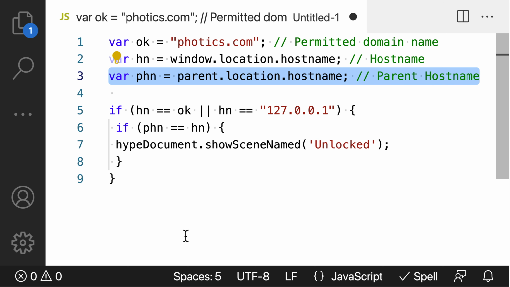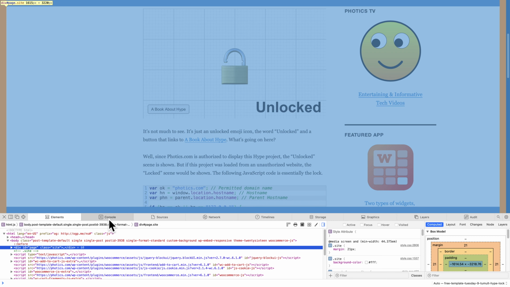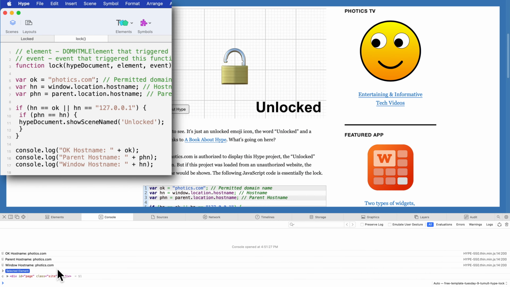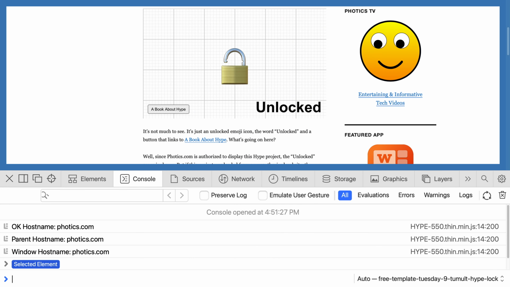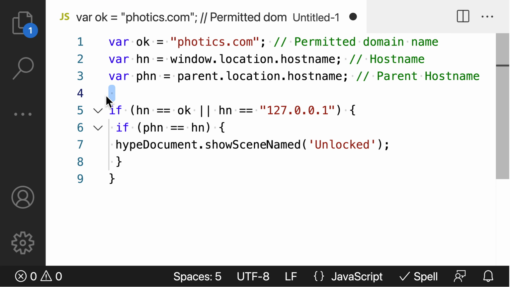If you're not familiar with window.location.hostname or parent.location.hostname, this web project includes comments to display the results. Just load up the developer tools to see the comments. Looking at the example page, all 3 values are the same, so the project loads without trouble. Going back to the JavaScript code, line number 4 is simply for readability. Isn't that easy? Line number 5 is where it gets a little complicated, but not too bad.